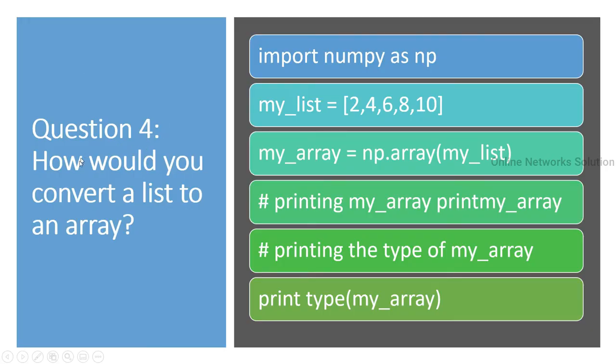Question number 4. How would you convert a list to an array? First of all, you have to import numpy as np. Then you have to create a variable for the list. my_list equal to 2, 4, 6, 8, 10. my_array equal to np.array(my_list). First command, print my_array. Second command, printing the type of my_array: print the type function passing my_array.